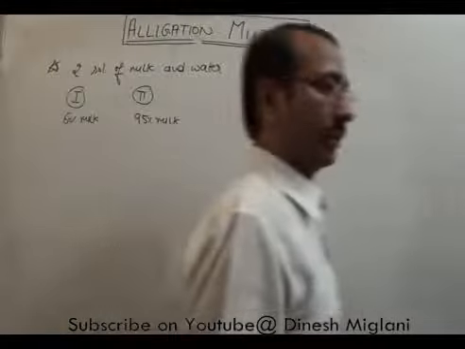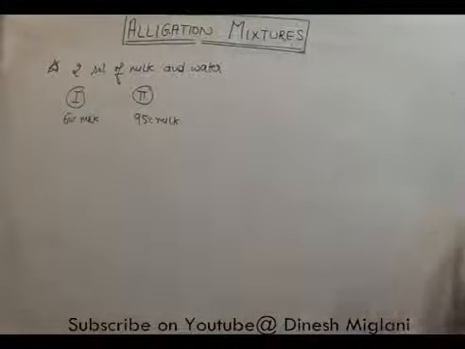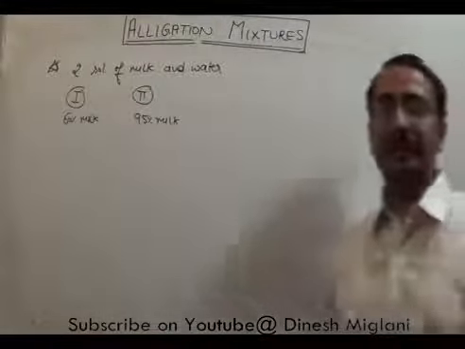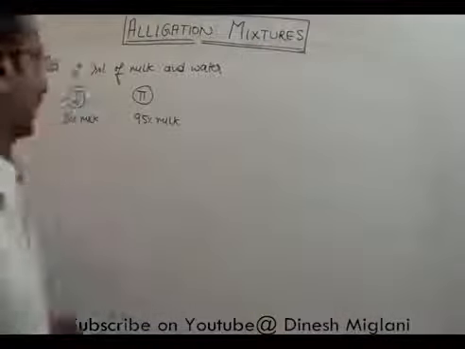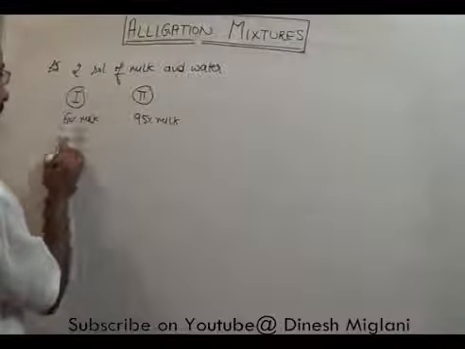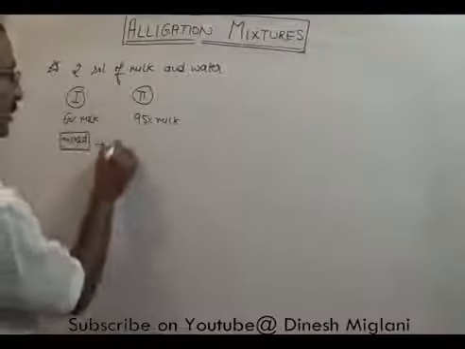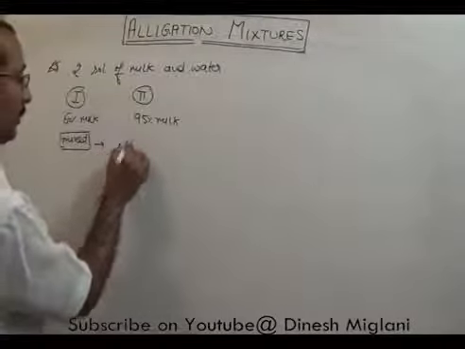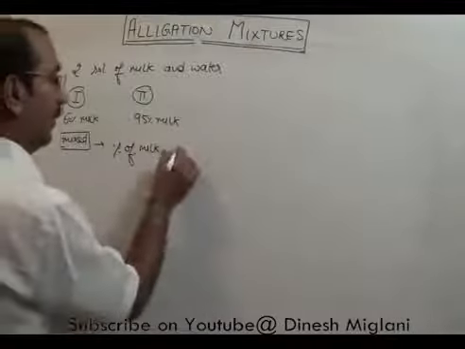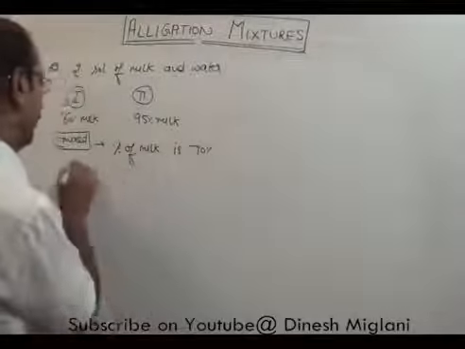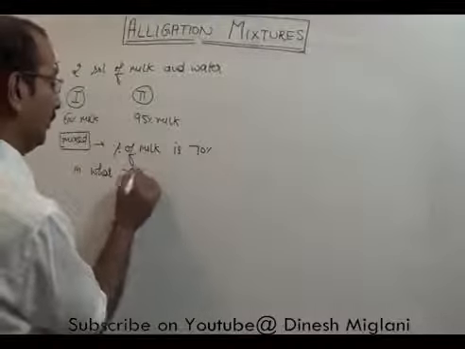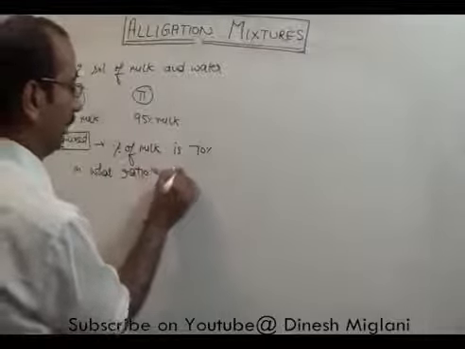He mixes both mixtures and finds that the percentage of milk in the final mixture is 70%. The question is, in what ratio did he mix both?